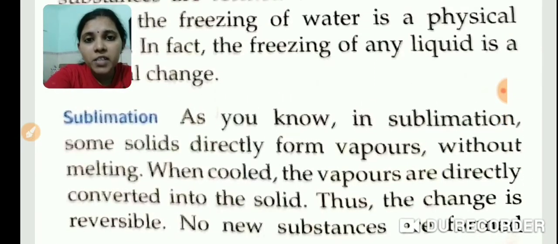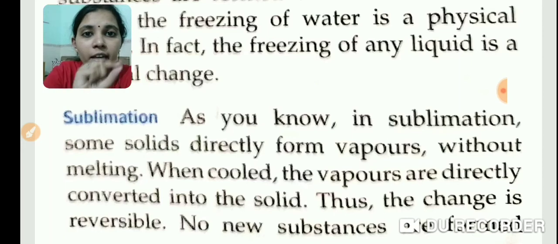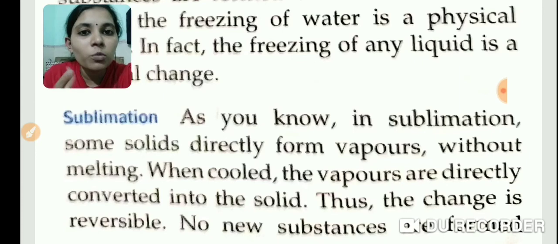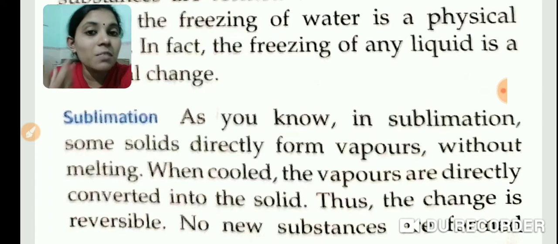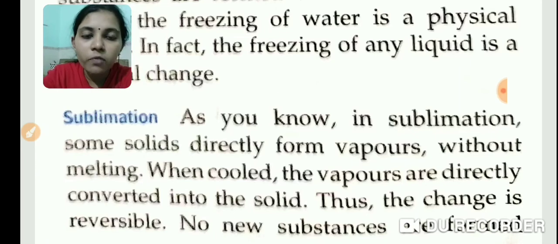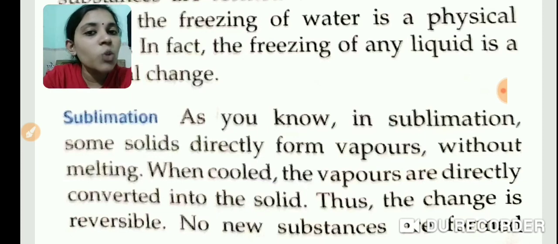What do you mean by sublimation? As you know, in sublimation, some solids directly form vapors, right? For example, our room freshener, Odonil and all, if you keep one small packet in the washroom, a solid white colored piece, when you enter the washroom, you will feel that pleasant fragrance, right? Pleasant smell you can feel. But you cannot see any liquid, it is not melting to liquid. Why? That solid is directly changing to gas. It is not changing to liquid. That is known as sublimation.